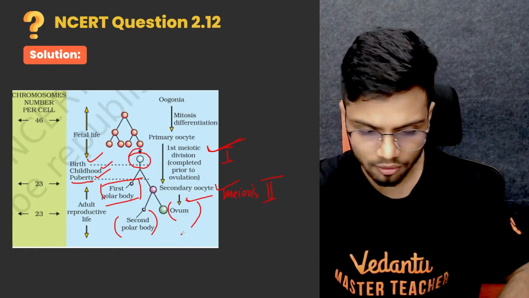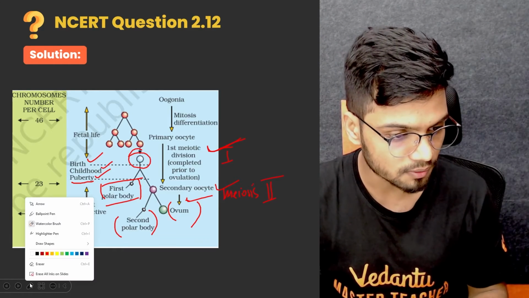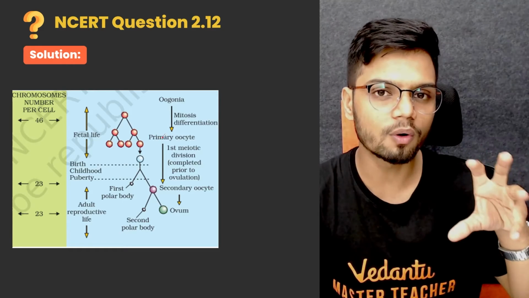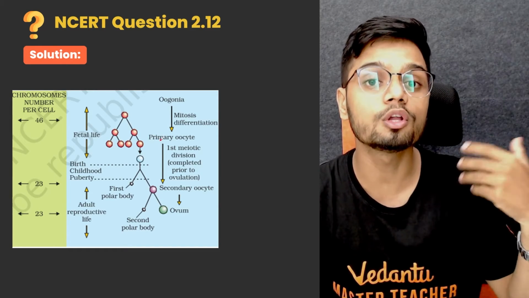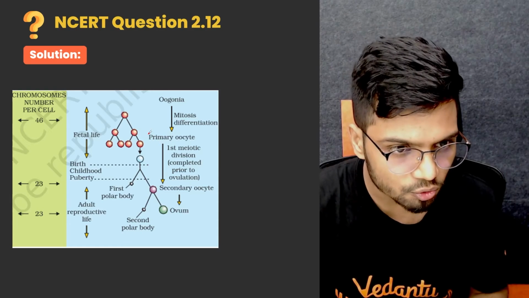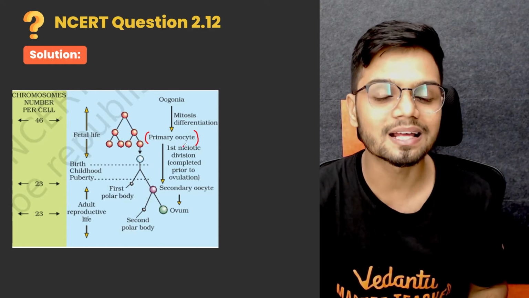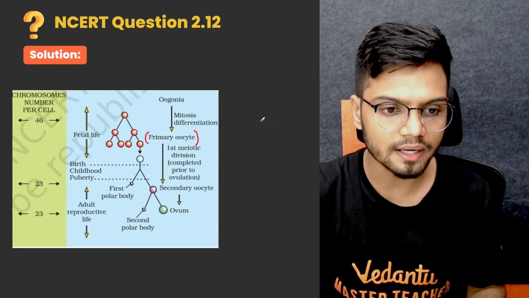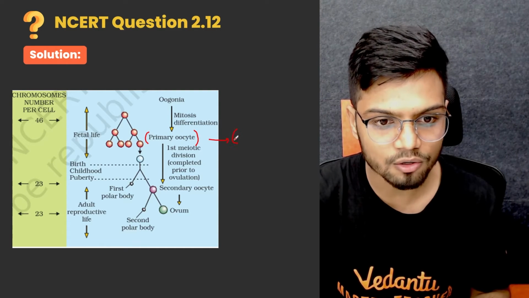That's right. Now that is your oogenesis. Now here you need to understand a little about folliculogenesis also. Primary oocyte is surrounded by a layer of granulosa cells.